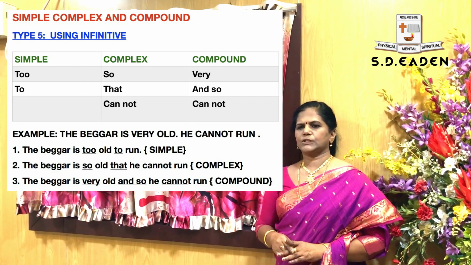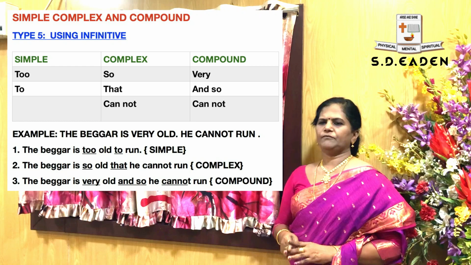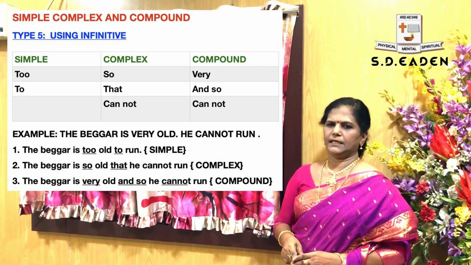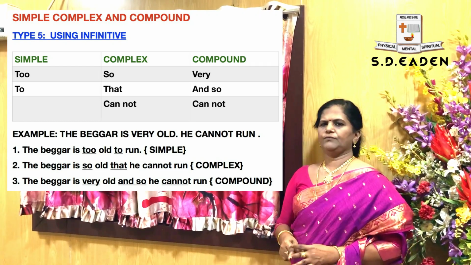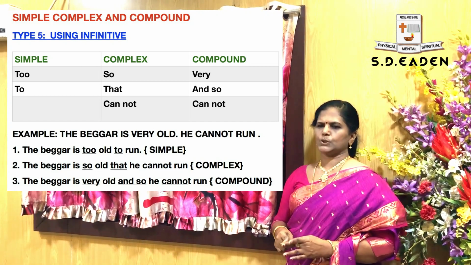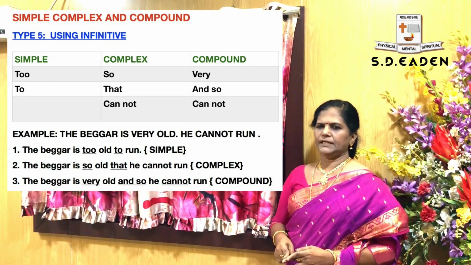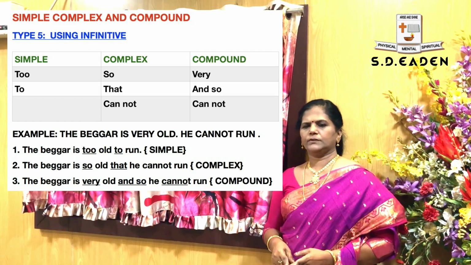And in complex, so that. And in compound, very and so. Again I am repeating: for simple, too and to; for complex, so that; and for compound, very and so. Example we are going to see.